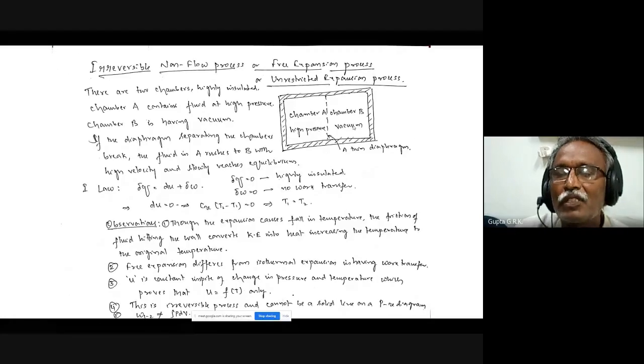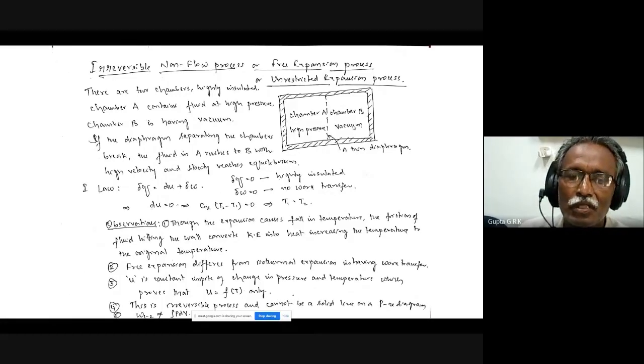So that's why the temperature remains constant. Sometimes people get confused: when there is an expansion taking place, naturally temperature decreases, so how does the temperature remain constant? Because of the friction, there is a rise in temperature, and finally temperature remains constant and internal energy remains constant. And this is a constant internal energy process.